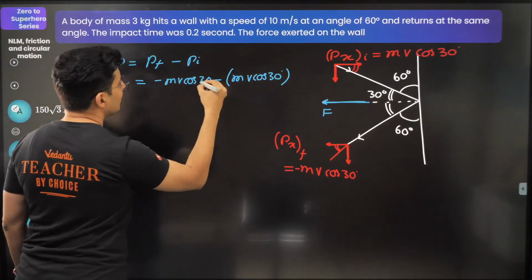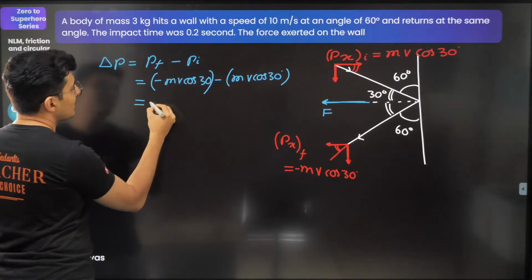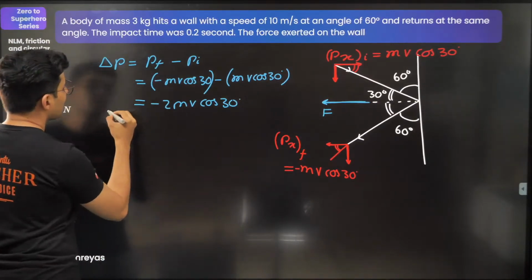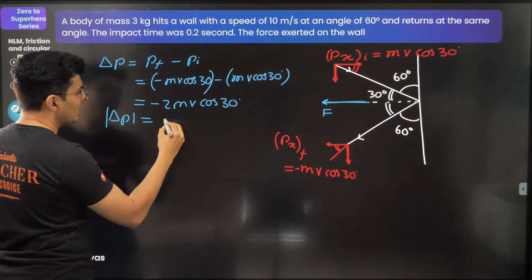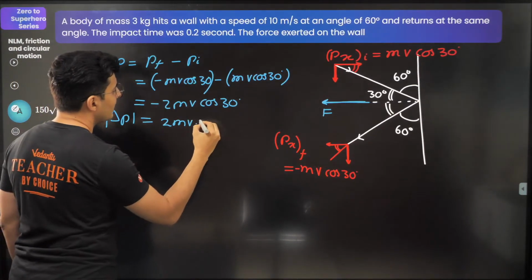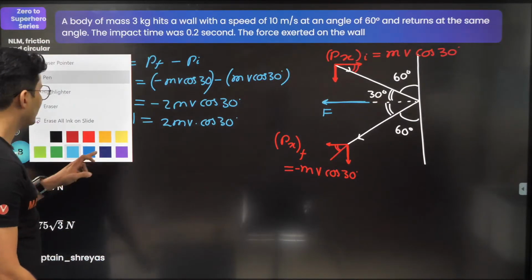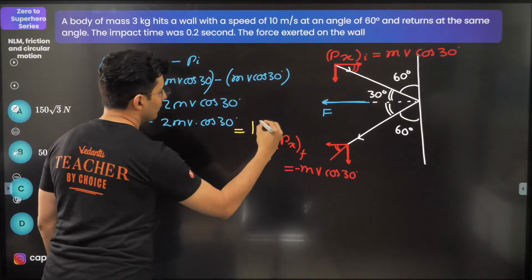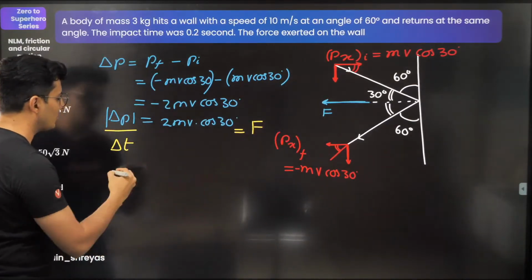So keep this in mind. These are the momentum values. This minus is from here. So it will just become minus 2 mv cos 30. But I'm only interested in the magnitude of the force. So magnitude wise, it is 2 mv cos 30. Now why did I find this out? Because I know if I divide this with time, I get the force value. And that's what the question is. This is the force which we have to find.